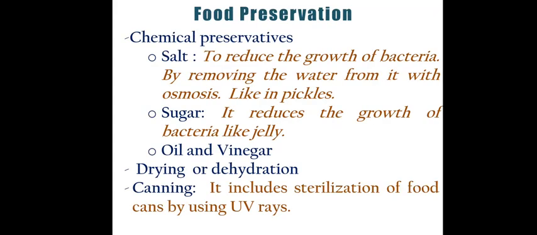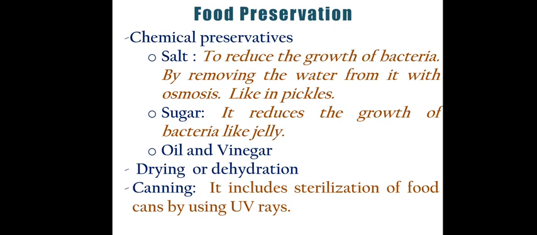Okay, there are some other methods, like chemical preservatives we can use. Traditionally we use this method at home by applying salt, by putting sugar, by putting oil and vinegar. Normally in our house we preserve pickle by applying salt. What salt does is reduce the water. It takes out the water from the food and from the microbe cells also, and it kills the bacteria. That is basically the process of osmosis.